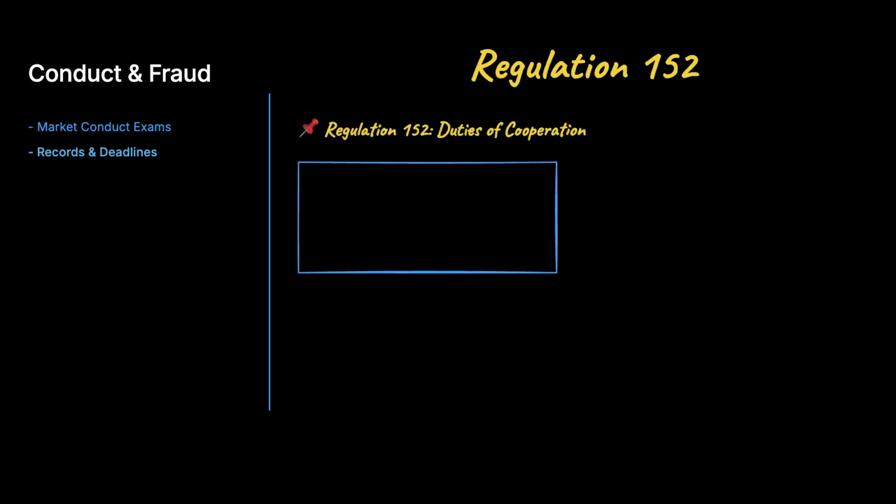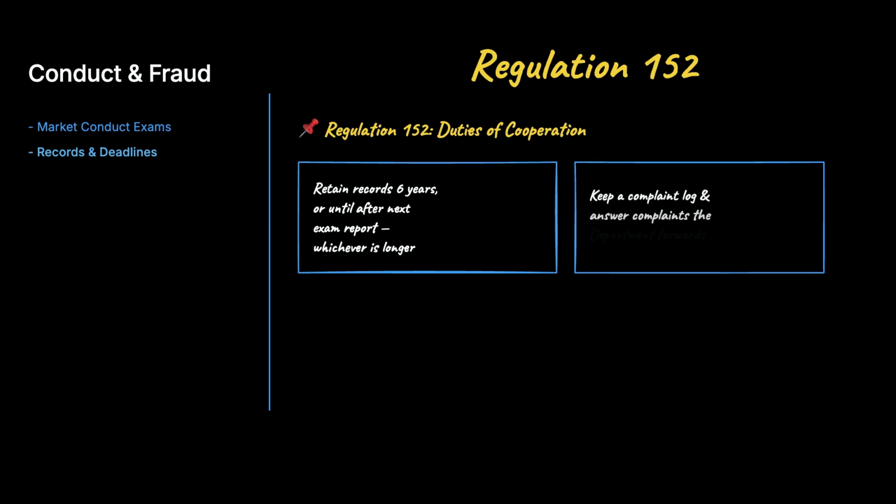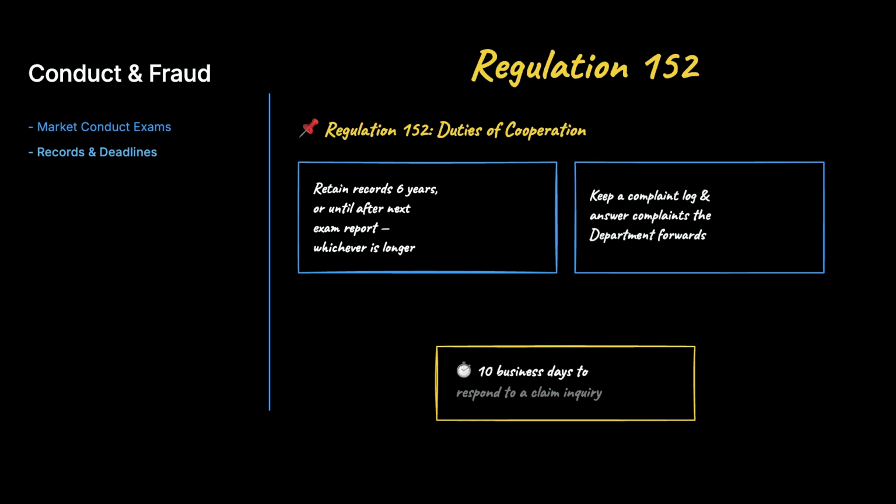That cooperation has concrete pieces. Under Regulation 152, policy and claim records are retained 6 years, or until after the next examination report, whichever is longer. Insurers also keep a complaint log and answer complaints the department forwards. And when the department asks about a claim, you have 10 business days to respond.